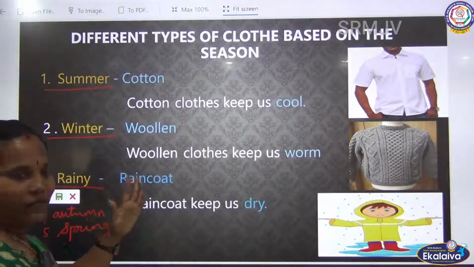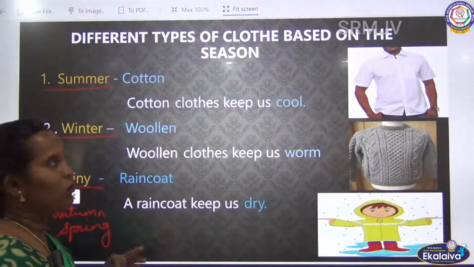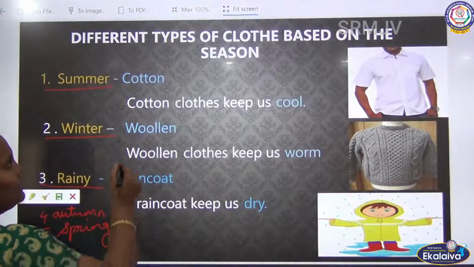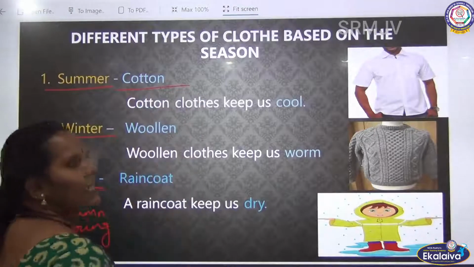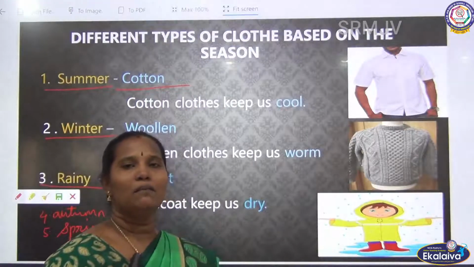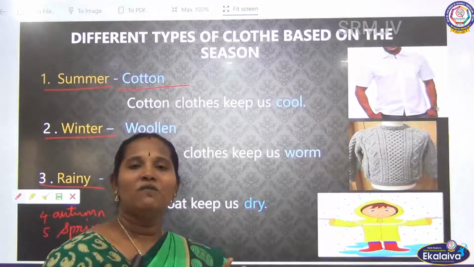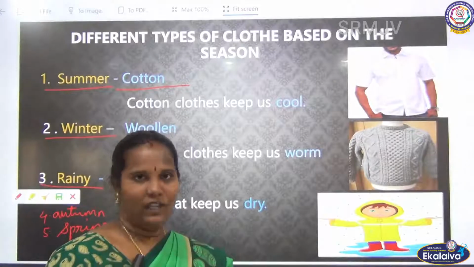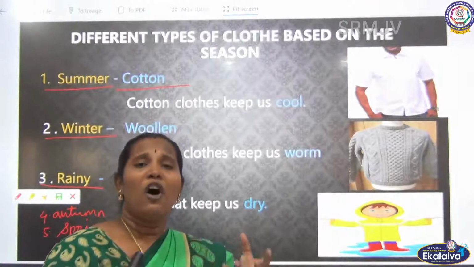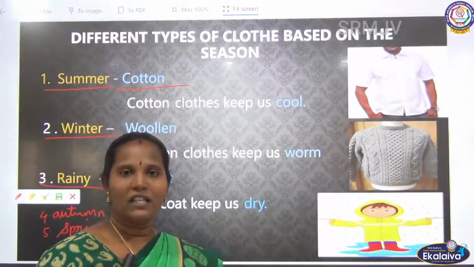For all the 5 seasons, we are giving the main important 3 things, no. One is the summer season. During the summer season we wear cotton cloth. Why do we wear cotton cloth during the summer season? We know very well, summer means it is very hot and dry, no? So we get sweat on our skin, no?